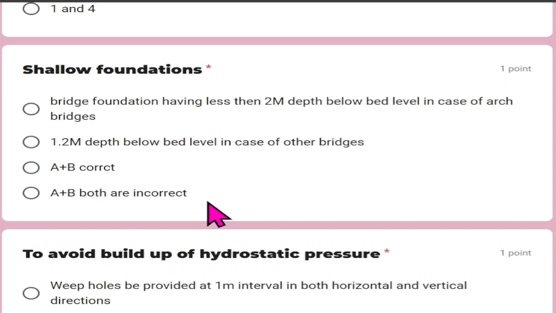Shallow foundation. Shallow foundation means bridge foundation having less than 2 meter depth below bed level in case of arch bridges, or 1.2 meter depth below the bed level in case of other bridges. Here A and B are correct.